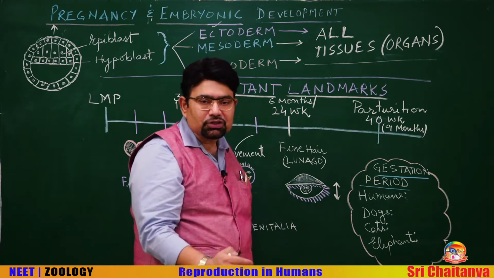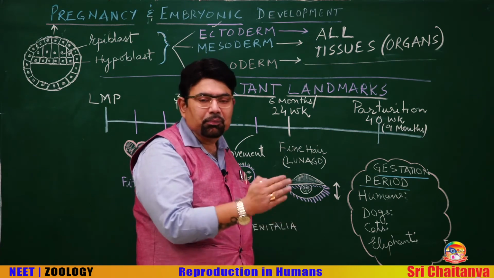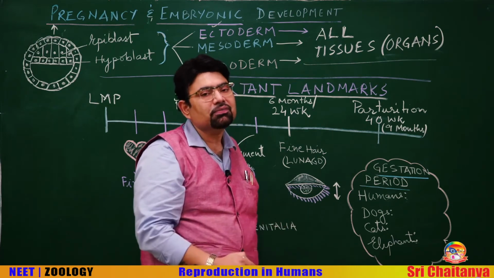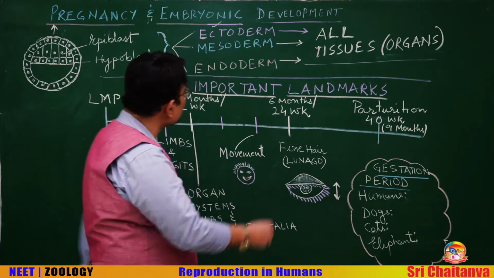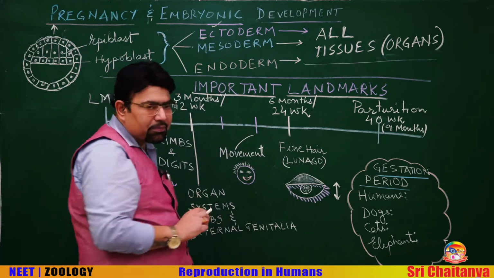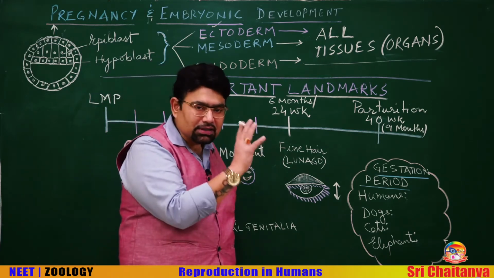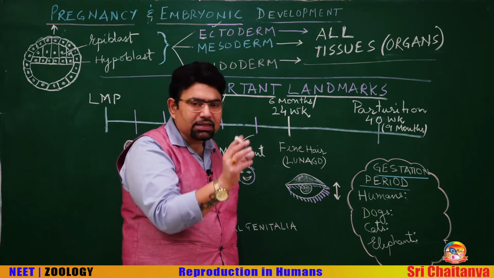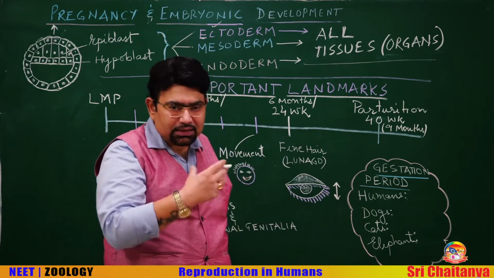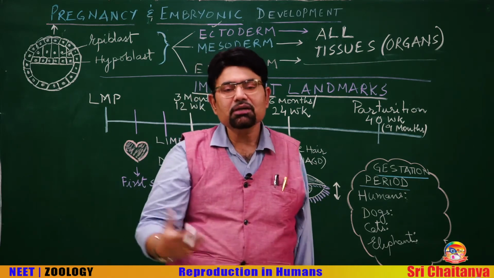Mesoderm forms the connective tissue, muscles, blood, bones, and the lining of the alimentary canal is all from the endoderm. In the physiological chapters, you have some idea. At places we have discussed that this organ developed from this germinal layer.